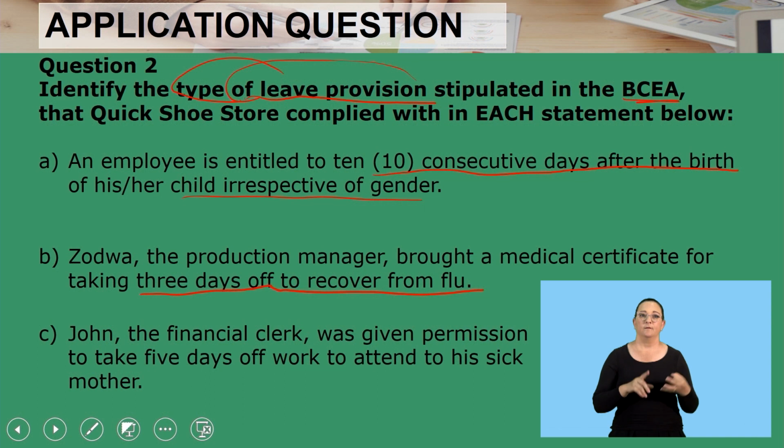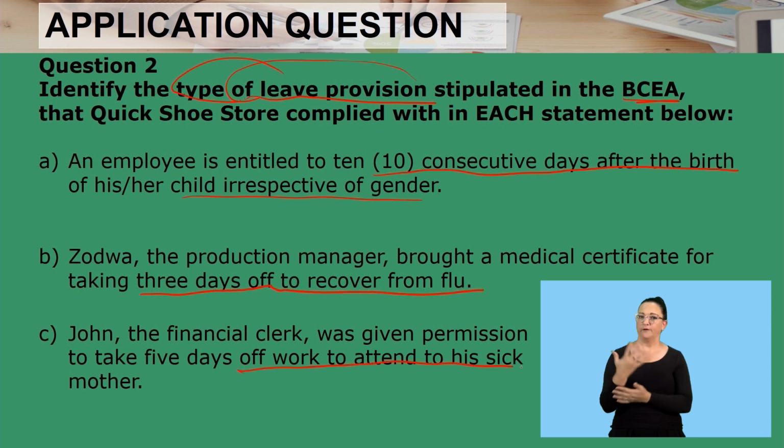The last one says, John, the financial clerk, was given permission to take 5 days off work to attend to his sick mother. So this was his mother, very close. What you need to do is identify the type of leave provision stipulated in the BCA.